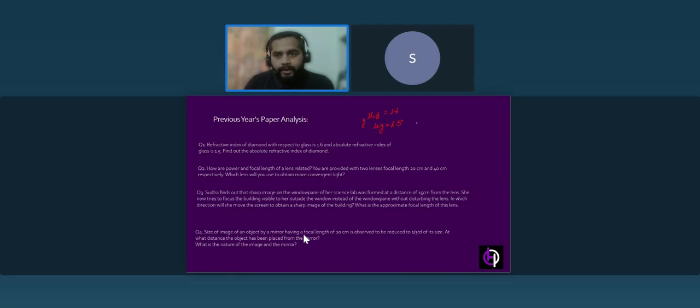So the refractive index of diamond with respect to glass, we can write as the refractive index of diamond over the refractive index of glass. This value we have as 1.6, absolute refractive index of diamond, and the absolute refractive index of glass is given to us as 1.5. So just transpose this 1.5 to the left side: 1.6 times 1.5, you will get 2.4. Okay.